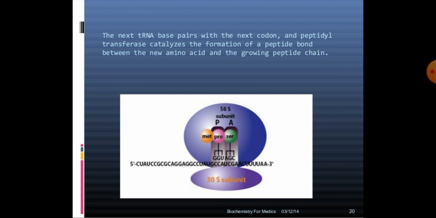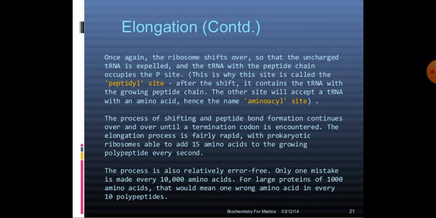The next tRNA base pairs with the next codon and peptidyl transferase catalyzes the formation of a peptide bond between the new amino acid and the growing peptide chain. Once again, the ribosome shifts over so that the uncharged tRNA is expelled and the tRNA with the peptide chain occupies the P site. This is why this site is called the peptidyl site. After the shift, it contains the tRNA with the growing peptide chain and the other site will accept a tRNA with a new amino acid, hence the name aminoacyl site.